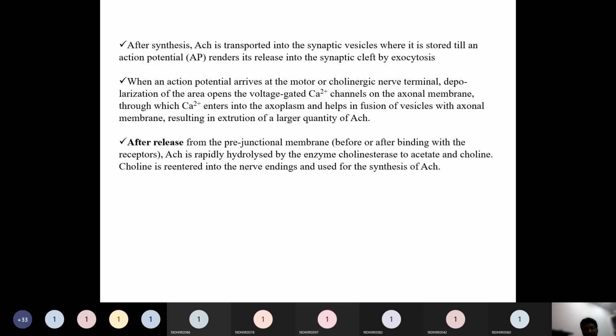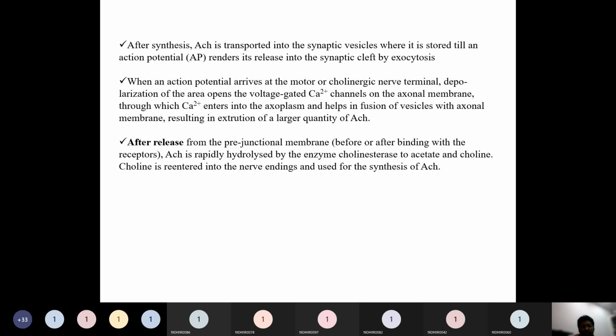Then it is transported into the synaptic vesicles and stored in those vesicles. Then when an action potential related to the stimulus arrives, it is released into the synaptic cleft by exocytosis. Sending out of the cell is exocytosis, by merging with the membrane at the synaptic cleft.